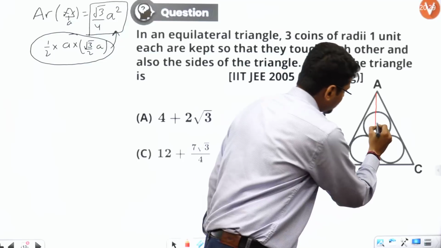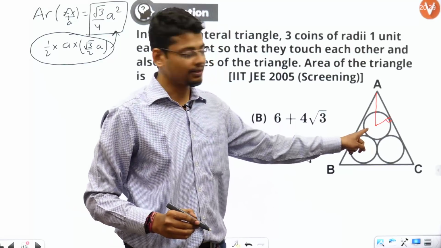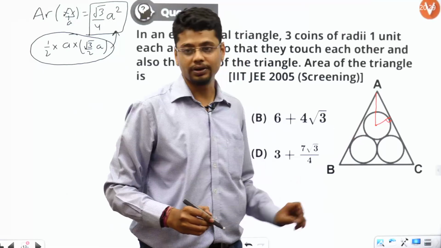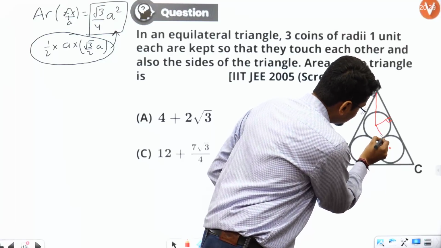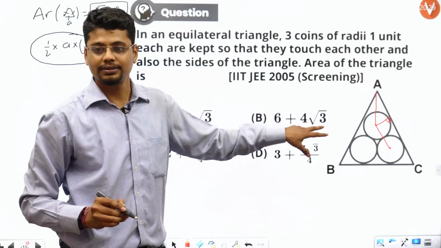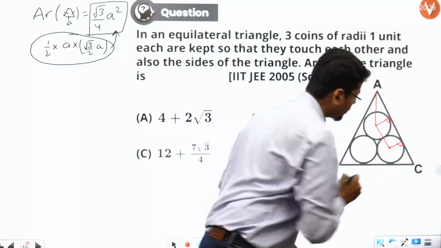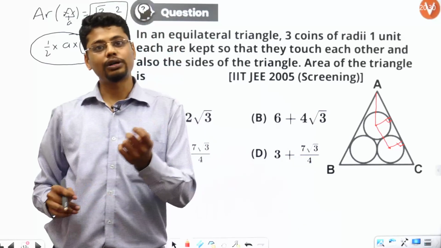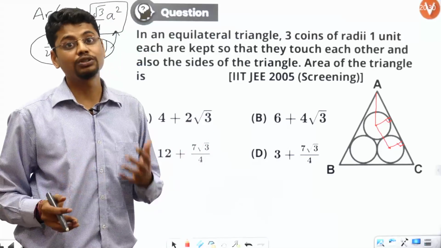From this center of the circle, if I draw a line to the point of tangency, it would be perpendicular. Let me also join these two centers, and again draw this perpendicular from the center of the circle to the point of tangency. It would be perpendicular to the tangent. This you already know based on your 10th knowledge.